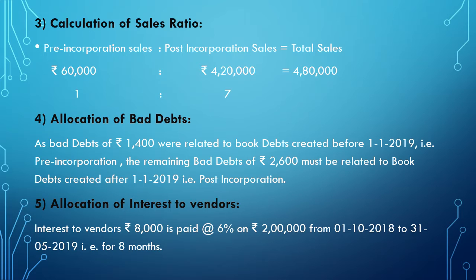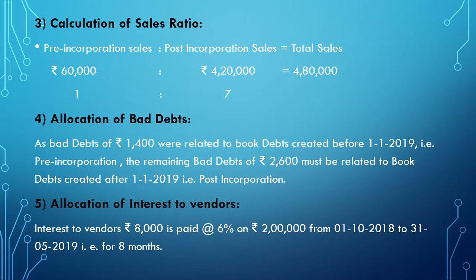Now the next important working note is the allocation of bad debts. As bad debts of rupees 1,400 were related to book debts created before 1st January 2019, that means before registration, that is pre-incorporation.